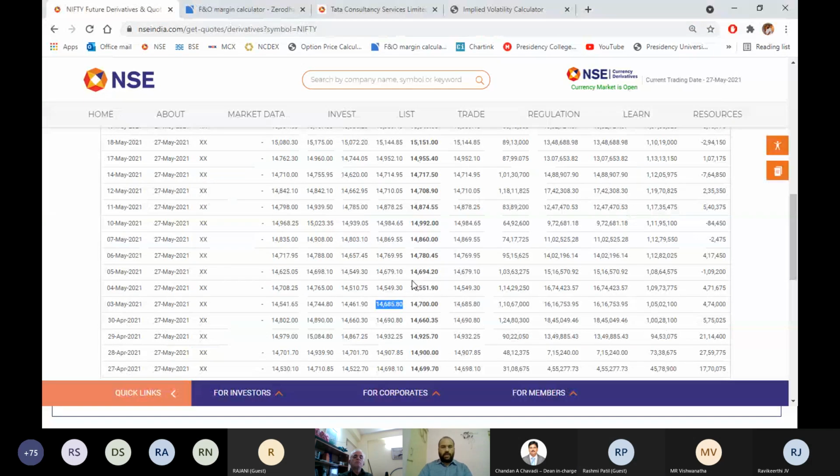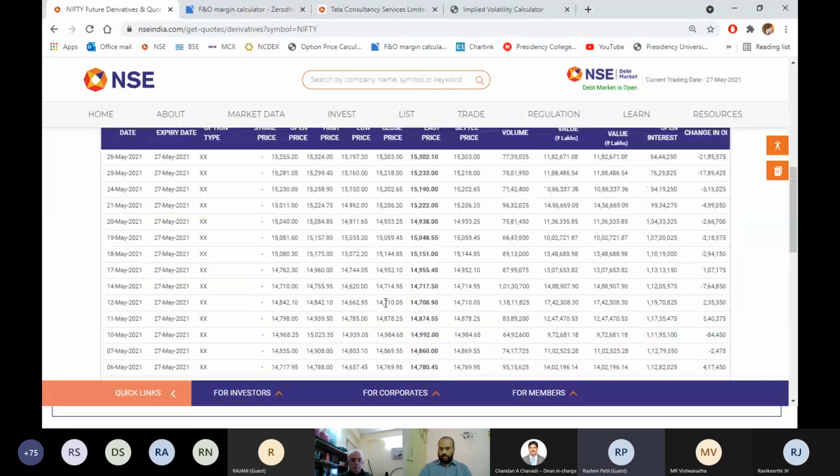This is how you're going to get it. The data is very simple. You need to define the date for which you want to collect that futures closing price. That is how you're going to hedge your position.